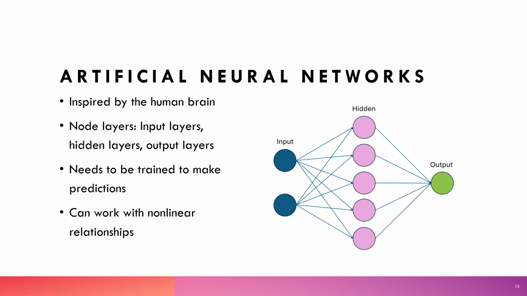If the output of any individual node is above the specified threshold value, that node is activated, sending data to the next layer of the network. Otherwise, no data is passed along to the next layer. Neural networks need to be trained before they can first make predictions, and they can work with nonlinear relationships between variables. So that's the big reason why we chose this type of model for our analysis.